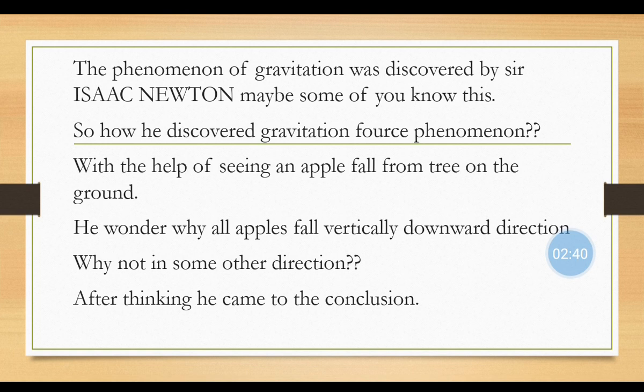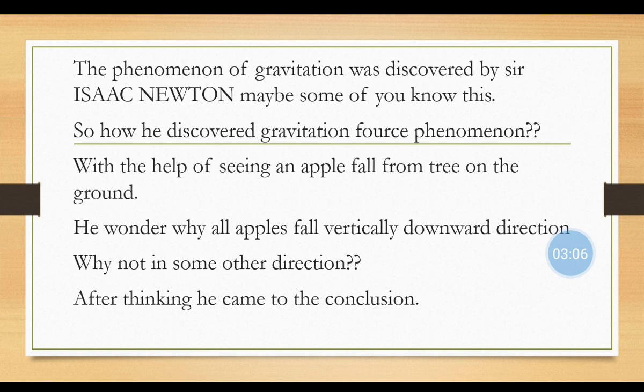Let us learn. Seeing an apple fall from the tree to the ground, he started thinking about why the apple falls vertically downward, why not in an upward direction, why not in some other direction. What is the reason behind it? Let us take one example.